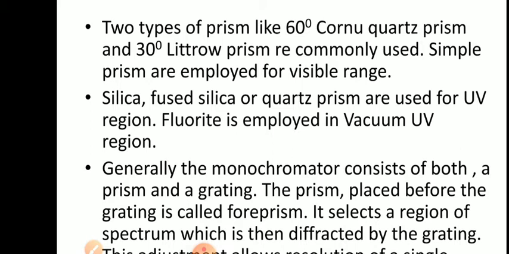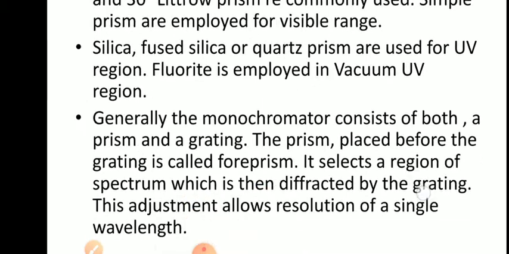Now what is the material from which the prism is made? Silica, fused silica or quartz prisms are used in the UV region. Fluorite is employed in the vacuum UV region. Glass prisms are used in the visible region.